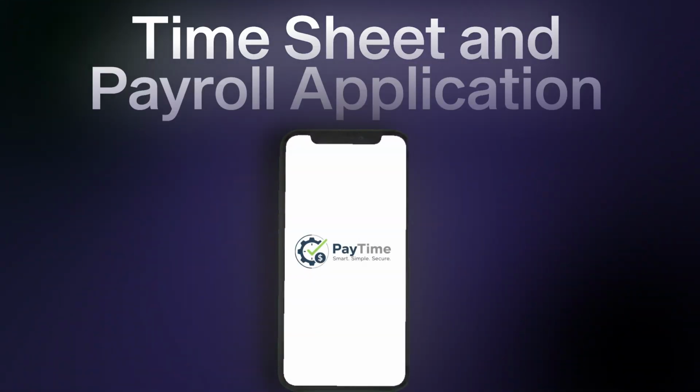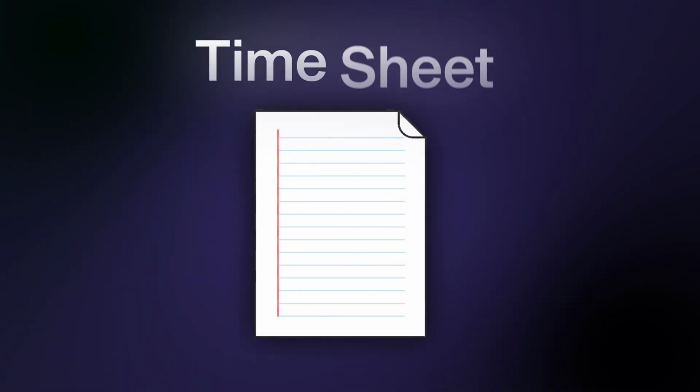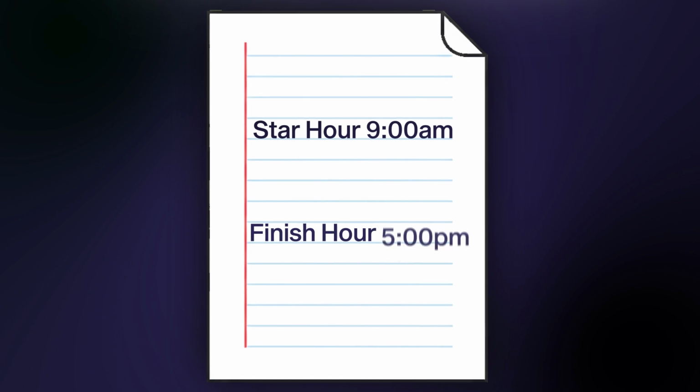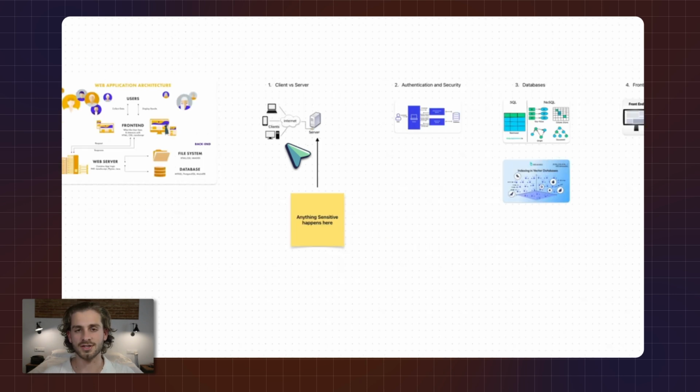A really basic example of this is, let's say we've got a timesheeting and payroll application for employees. Each employee of a company can log into the platform. They can add a timesheet, which is a start hour and a finish hour, and basically they can send those forms or timesheets to the server to get stored in a database. And at the end of every week, that server will run an operation or a workflow to calculate all of the hours or timesheets submitted in that week, and then send them money based on how many hours they've worked in the week. As you can see in this example, the client is specific to each user.